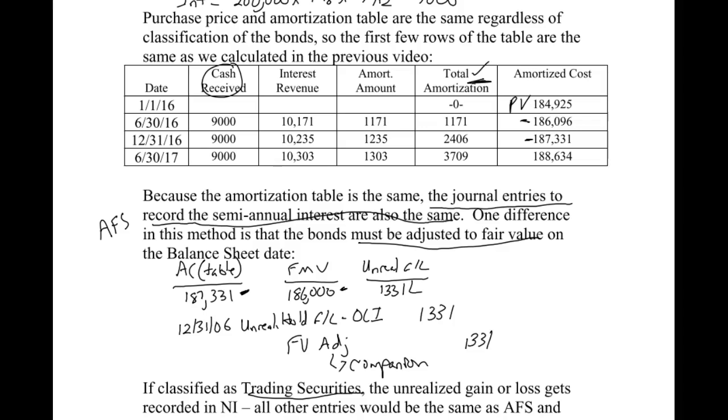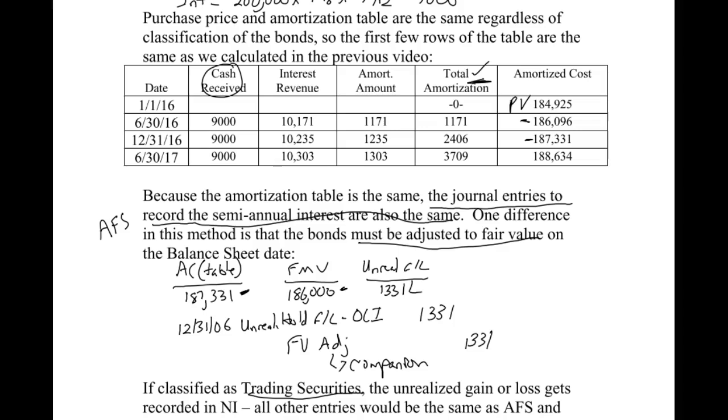I'm not debiting or crediting the investment account. I'm using this companion account. We've talked about contra accounts. If you think about the allowance for doubtful accounts or accumulated depreciation, those are contra accounts. They're going to reduce the value of the asset or whatever they're associated with. Fair value adjustment works the same way. It's associated with an investment, which has a normal debit balance.